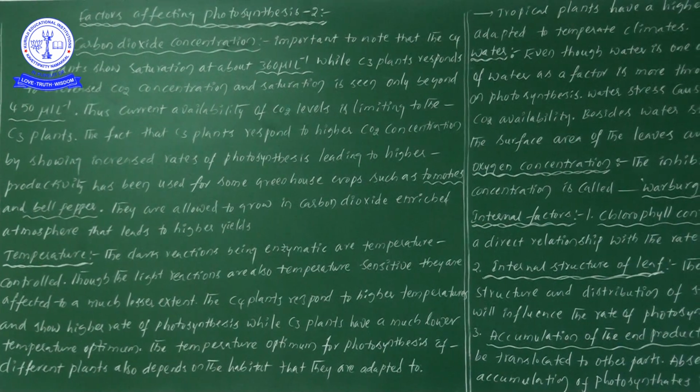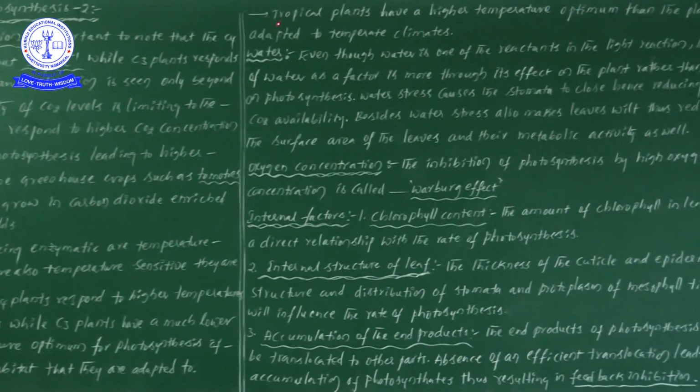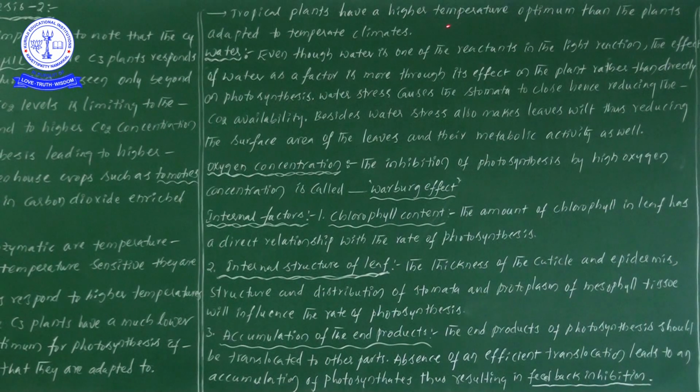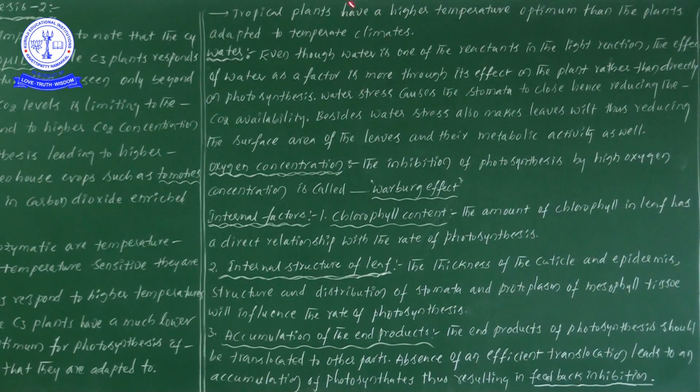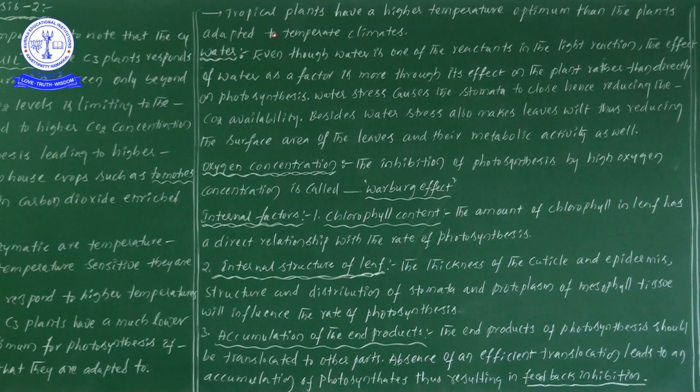Tropical plants have a higher temperature optimum than plants adapted to temperate climates. The plants present in tropical regions are generally exposed to higher temperatures that they can bear, so they have adapted to take that temperature as optimum.